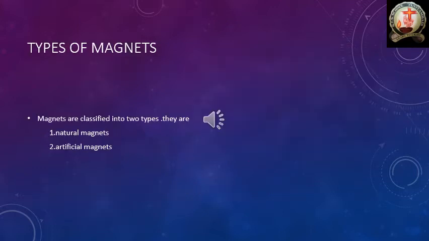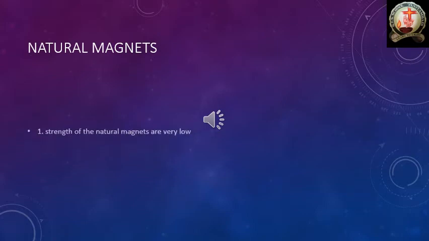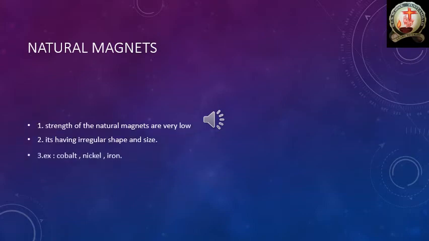Next one is types of magnets. Magnets are classified into two types. The first one is natural magnets and the second one is artificial magnets. First of all, I would like to explain about natural magnets. The strength of the natural magnets is very low.